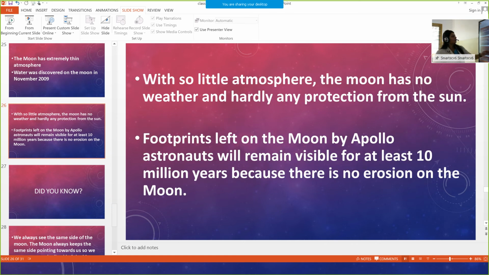Next slide. With so little atmosphere, the moon has no weather and hardly any protection from the sun. Footprints left on the moon by Apollo astronauts will remain visible for at least 10 million years because there is no erosion on the moon.